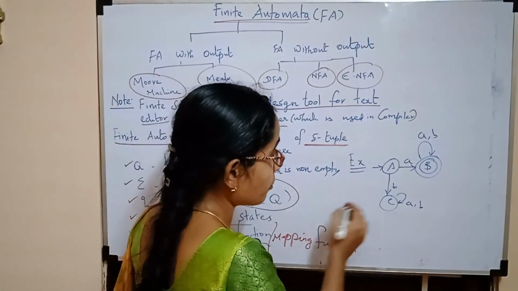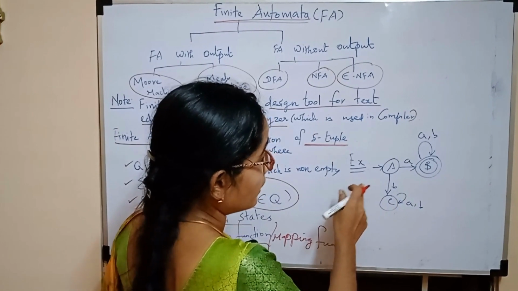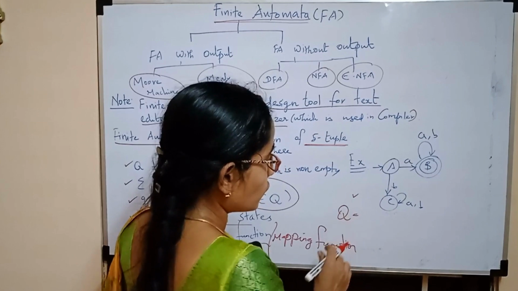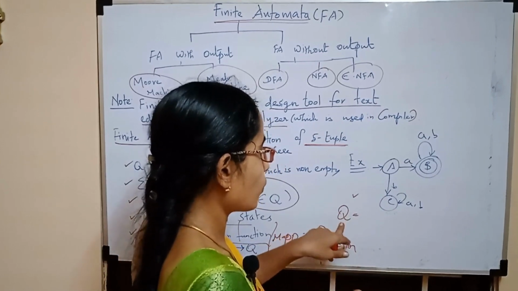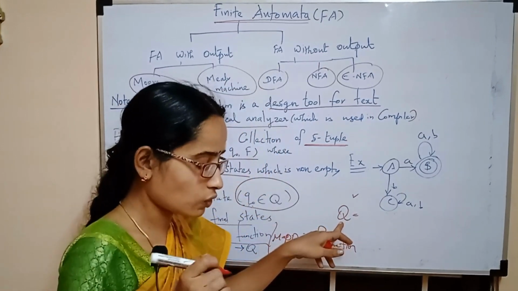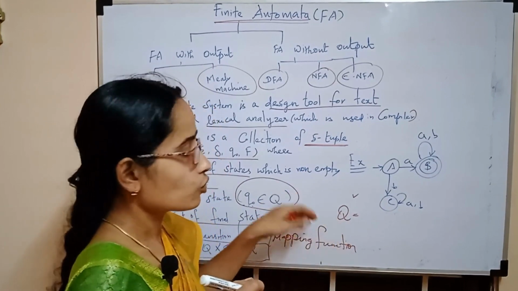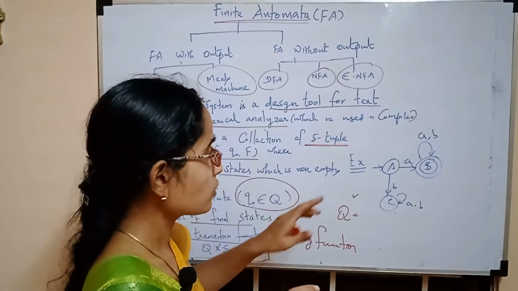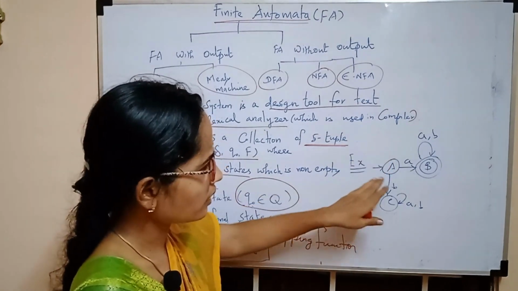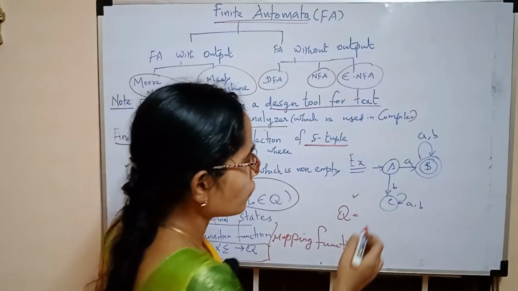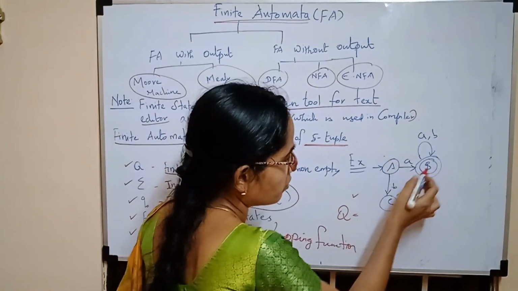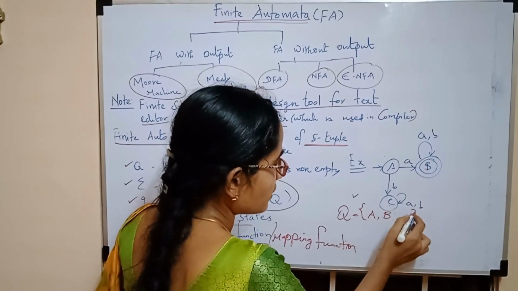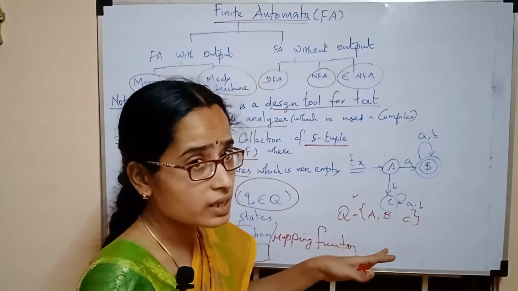The first one is capital Q. For this diagram, what are all the members of the set capital Q? You know capital Q is the finite set of states. So you just look into the diagram and say what states are present here. We have 3 states, A, B and C. So this is the set A, B and C. Other than that, we do not have any states.